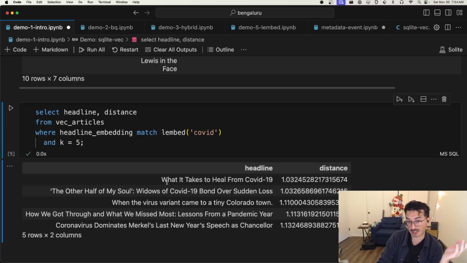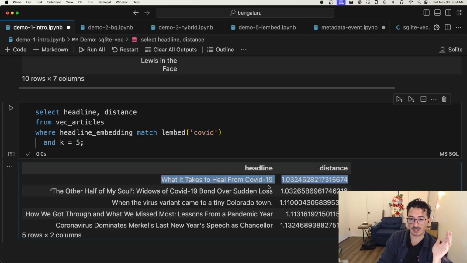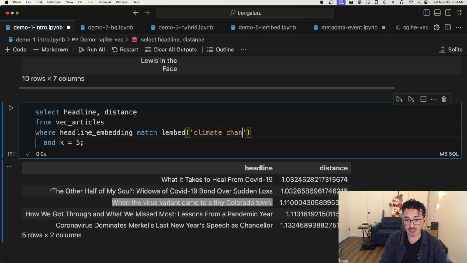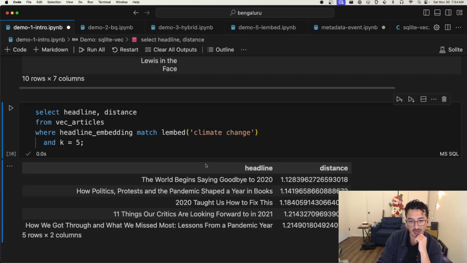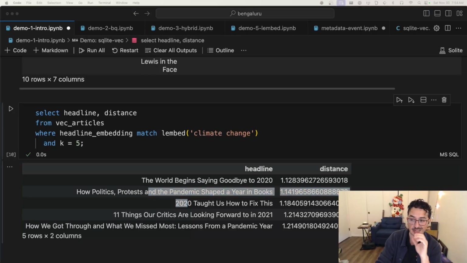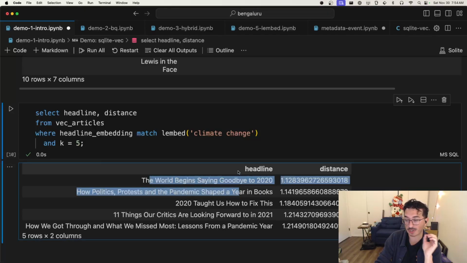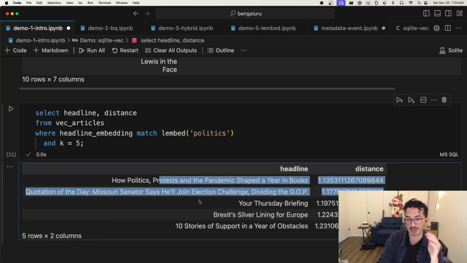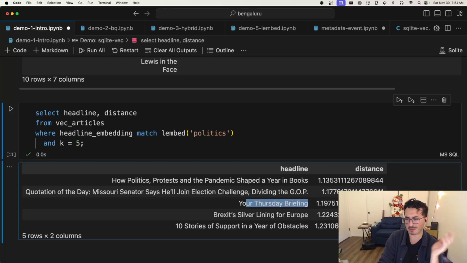And we can see here that after we get the 5 closest results in this specific data set, they have to do with COVID-19 or pandemic or virus variant related articles. We can change this as well. If I want to say climate change, there may not be a lot of climate change articles in here, but we can change that, and one important thing with vector search is that it is not an exact search. It's a fuzzy thing, based on semantic meaning. So in this case, none of these articles say the words climate change in them, but they might have to do something with climate or with signs of the times, right? Or if I change this to politics, let's say, then I'll get political related articles like GOP or your Thursday briefing, all that stuff, right?